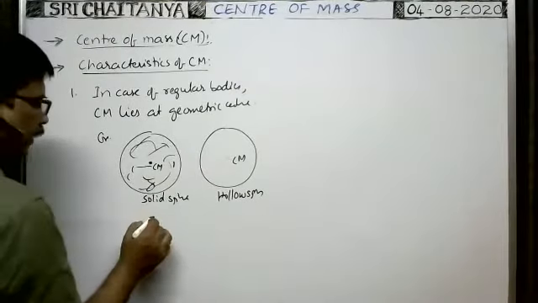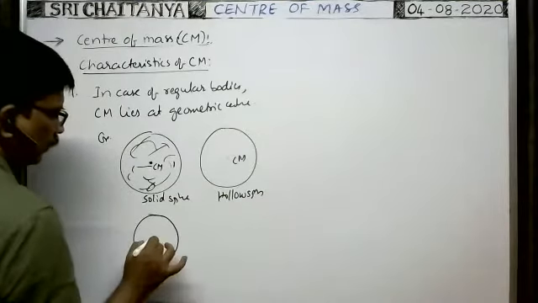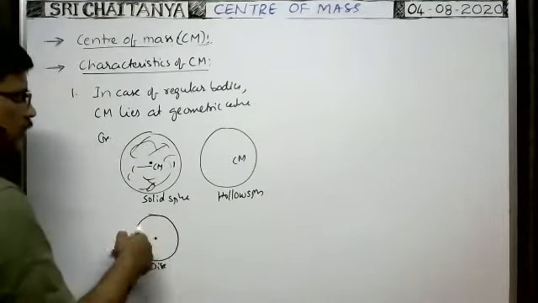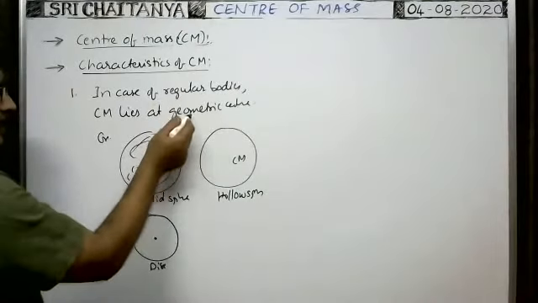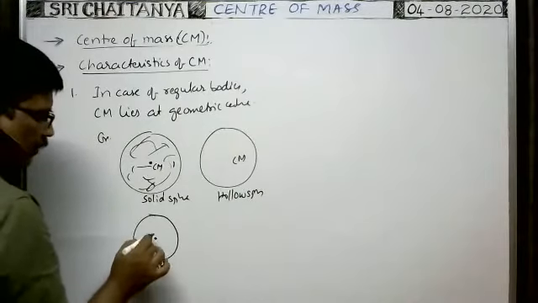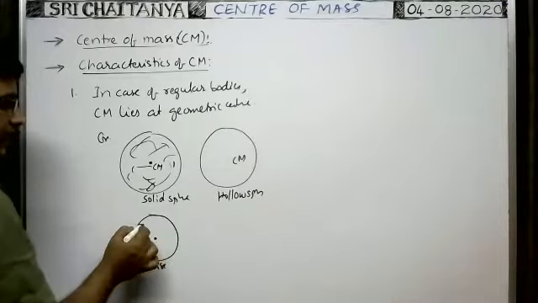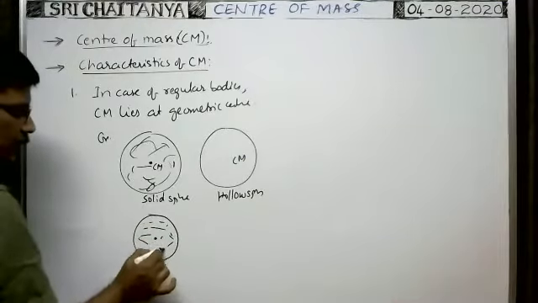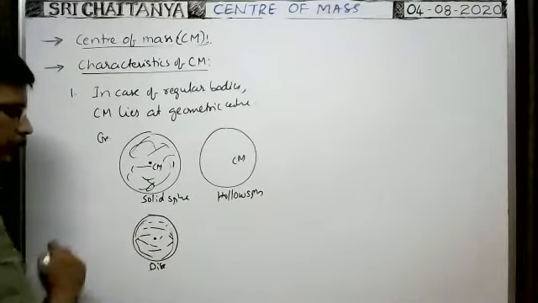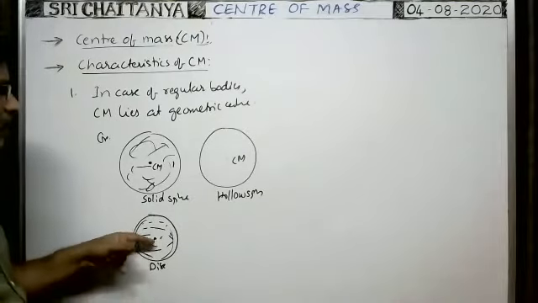Suppose you take the circular disc. In case of circular disc, it is also having a regular shape. What is the geometric center? Geometric center means center of the disc. So in case of circular disc, the center of mass lies at the center of the disc. As it is the disc, the mass is distributed uniformly over the entire area. That's why even at the center of mass, mass is there.